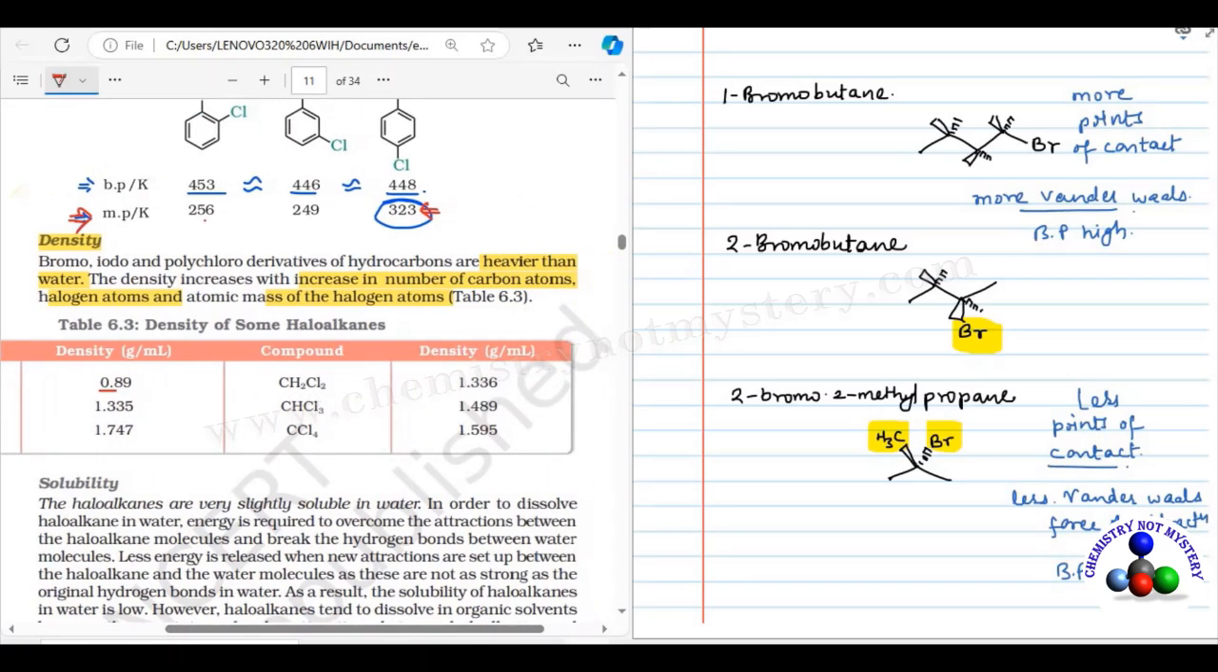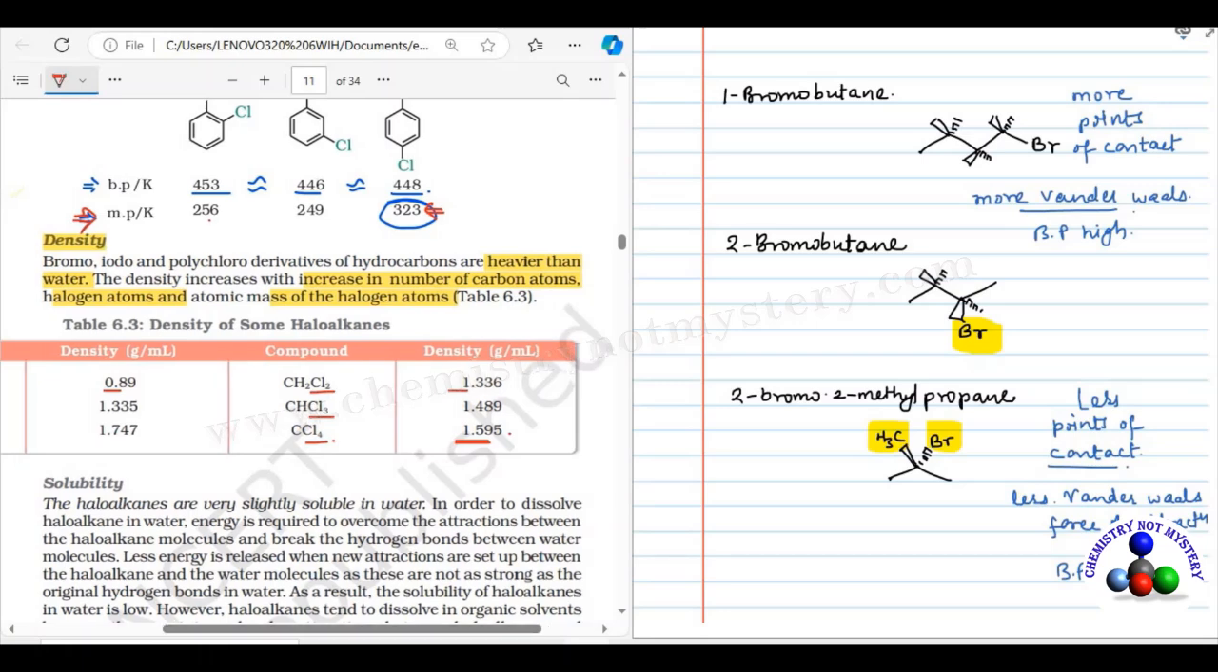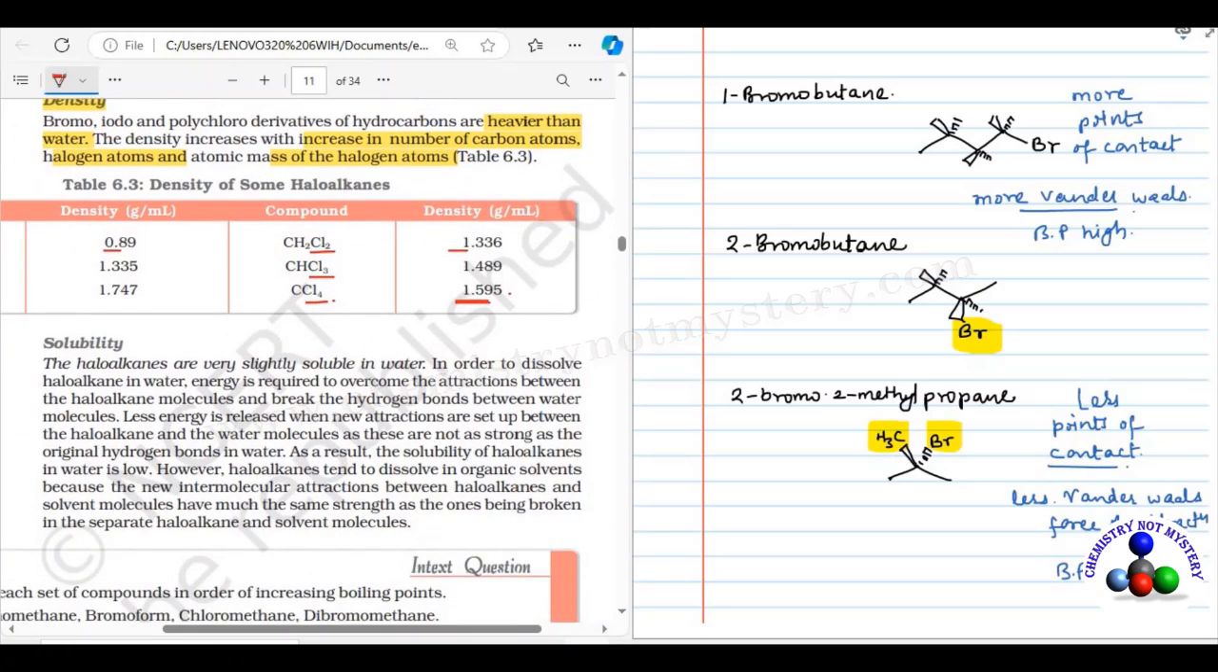Now come to the next molecule. It is given polychloro derivative of methane. The first one is dichloromethane, second is trichloromethane, and third is tetrachloromethane. On increasing the number of chlorine atoms, density also increases. So tetrachloromethane has highest density and dichloromethane has lower density as compared to other polyhalogen compounds. So density also depends on the molecular mass. Molecule having higher molecular mass will have high density.